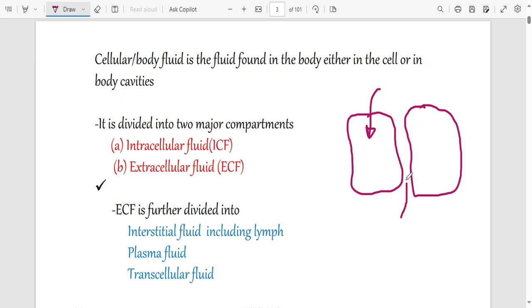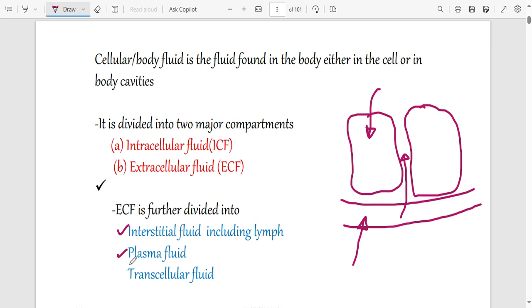Now, the fluid that you are going to find between cells is what we call interstitial fluid, or extracellular fluid. Also, blood vessels are not in the cells. Blood vessels are outside the cells. So the fluid that you are going to find in blood vessels is known as plasma, the liquid part of blood, and it is also out of the cells.